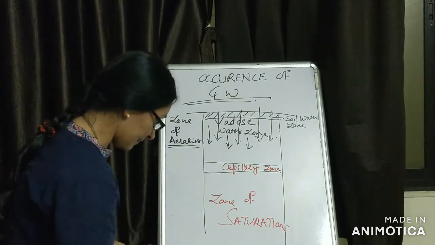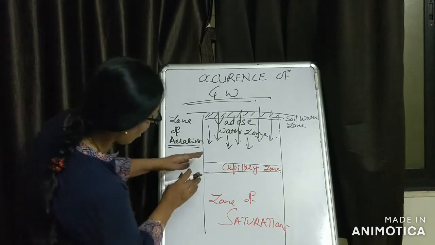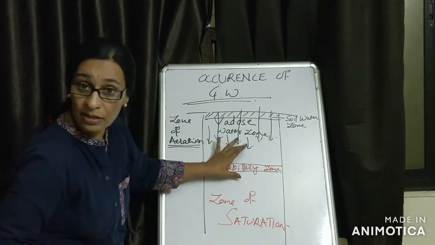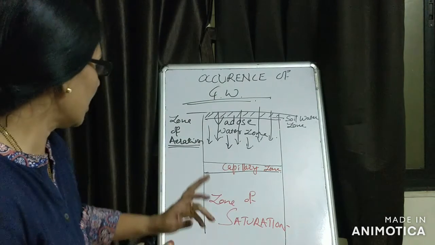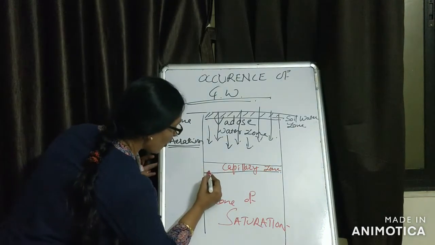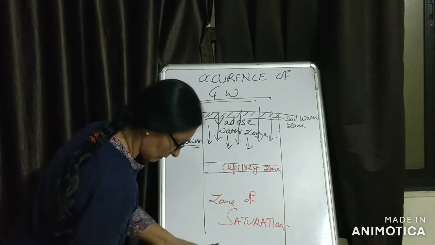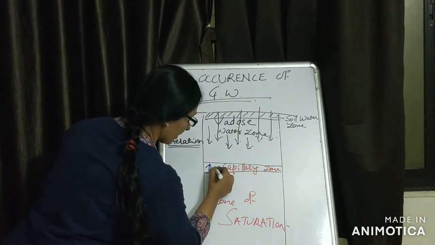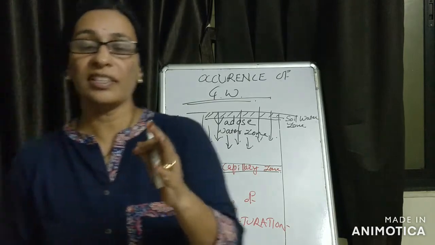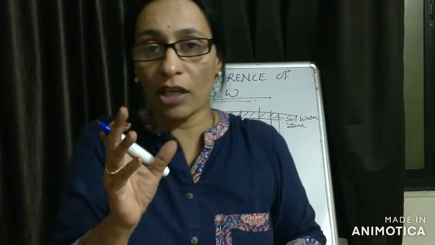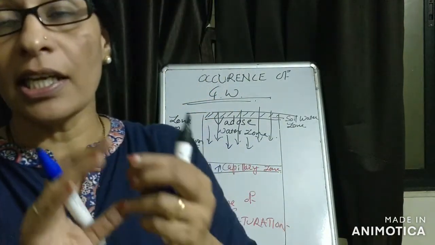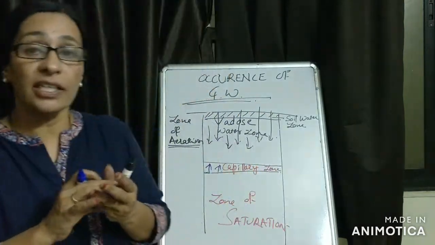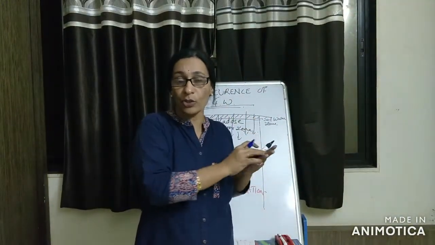The lower limit of the Vadose water zone is known as the capillary fringe. It is a thin fringe of water in which the water moves upwards due to capillary action. Do you know what capillary action is? It is the capacity of water to move up against the influence of gravity in narrow spaces. It is due to the properties of the water molecule like cohesion, adhesion and surface tension.